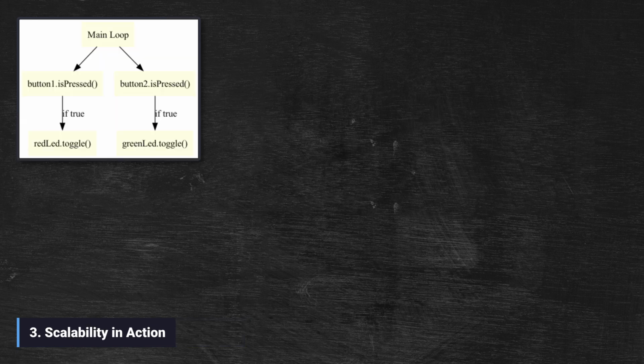Imagine doing this the procedural way with global variables and complex if statements. Here, if you want a third LED and a third button, you just add 2 more lines of code. Your main program structure never gets more complicated, no matter how many components you add.